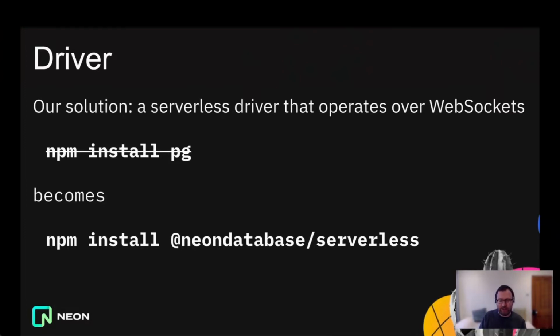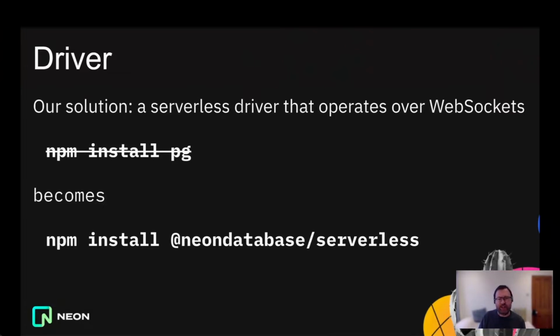It currently works in Cloudflare workers. It also works in web browsers, and that's quite useful for debugging. You get more feedback more quickly debugging in the web browser than you do in some of these cloud platforms. And you can also imagine cases where it would be useful to be able to communicate with Postgres in the browser. The issue here is that the Postgres credentials for connecting to the database are in the browser, so they need to be credentials that you're happy to share with the user. But there are cases where, for example, if you were building an online IDE and those credentials are the user's own database credentials, then it's fine to use our driver that way.